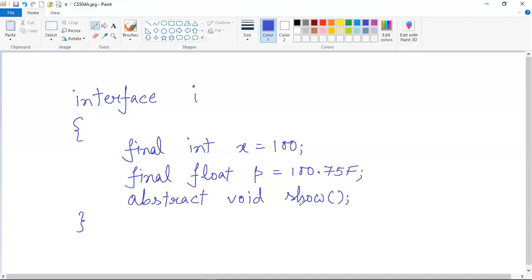Now a class can be instantiated by declaring objects, but an interface cannot be used to declare objects. It can only be inherited by a class, because we can see that the interface implementation is not complete because it contains abstract methods. So this was the reason why we didn't create any object of an abstract class, and for the same reason we won't be creating any object for an interface.